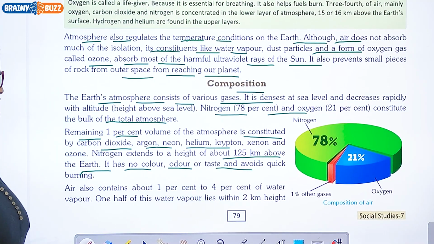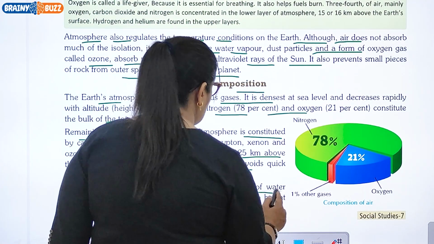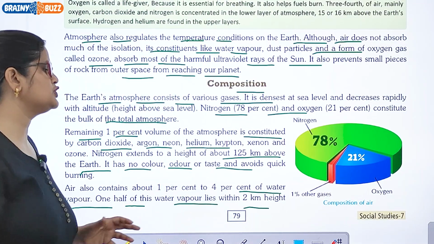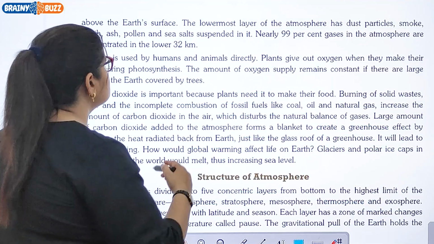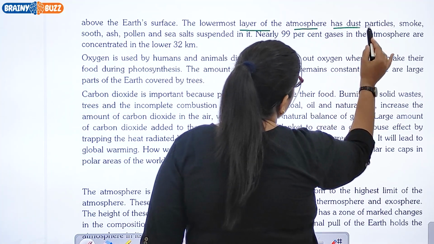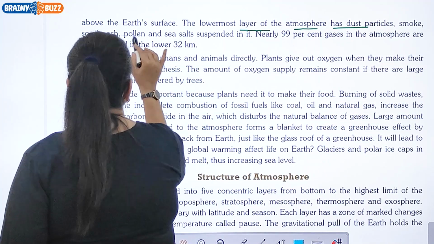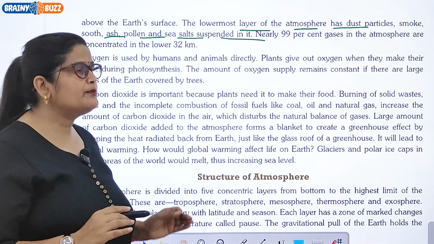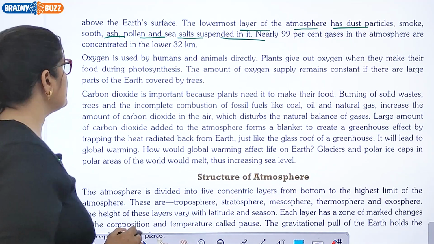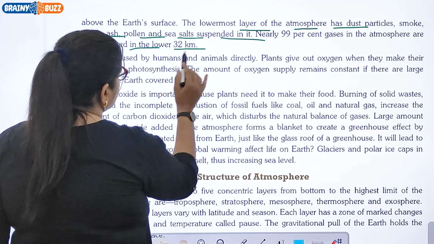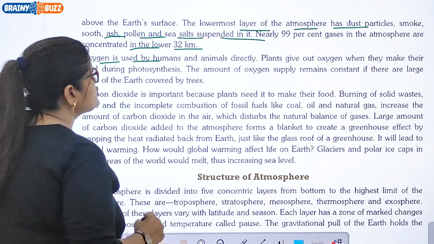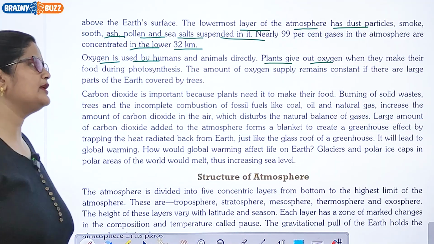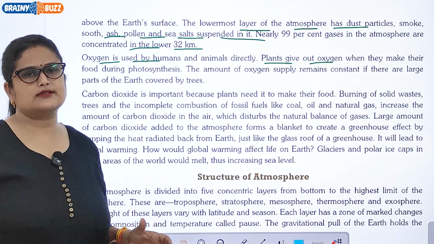Air also contains about 1% to 4% of water vapor. One half of this water vapor lies within 2 kilometers above the Earth's surface. The lowermost layer of the atmosphere has dust particles, smoke, soot, ash, pollen, and sea salt suspended in it. Nearly 99% gases in the atmosphere are concentrated in the lower 32 kilometers. Oxygen is used by humans and animals directly. Plants give out oxygen when they make their food during photosynthesis.